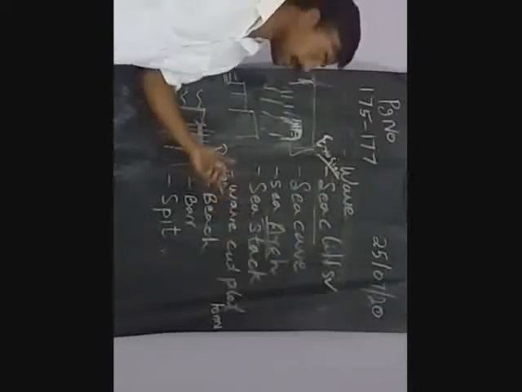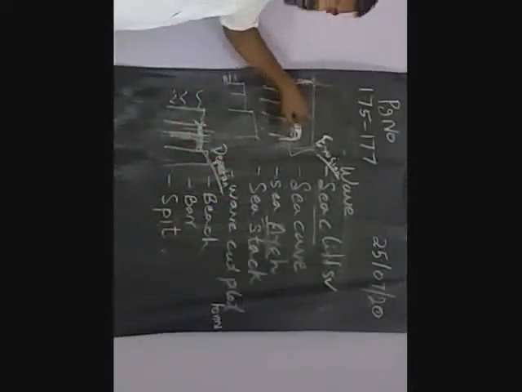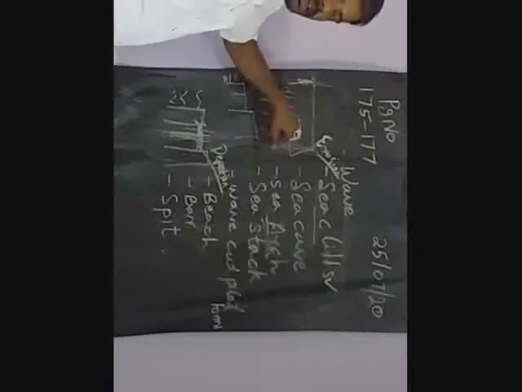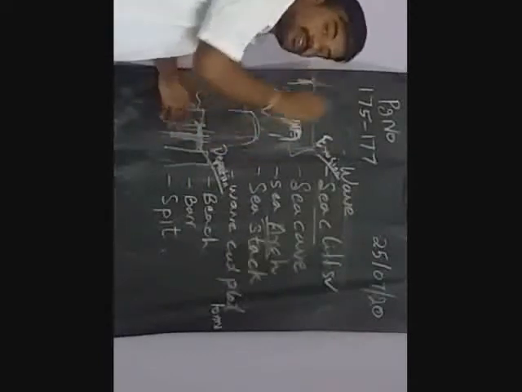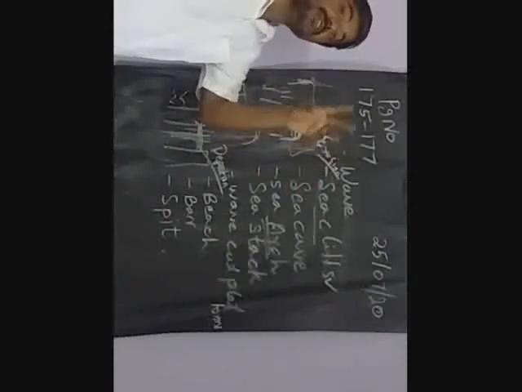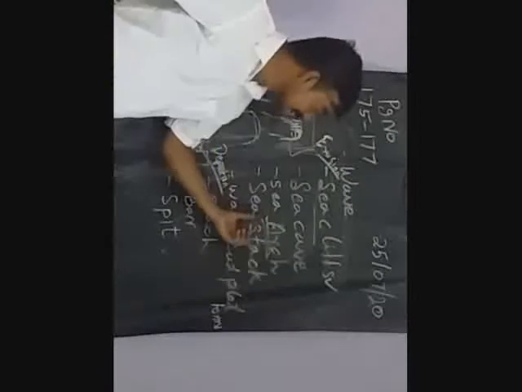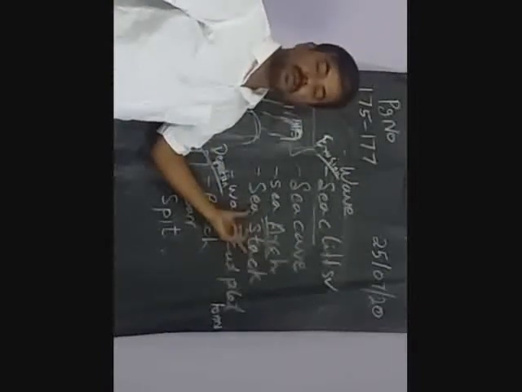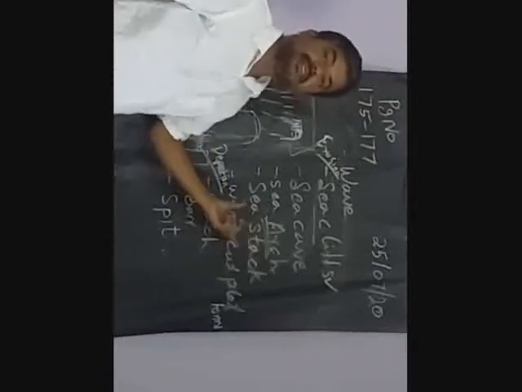Okay, that will be called a sea stack. So the cliff is there, because of the soft layer a cave will happen. The nearest places also will be soft, so that also will be eroded and become an arch. That arch also, because the soft layer will be broken, and separate stones alone will be there. That will be called a sea stack.